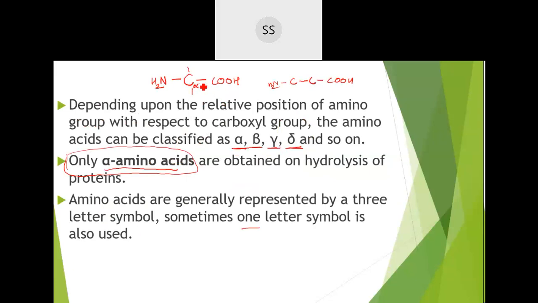Alpha means the amino group is at the immediately next position to the carboxylic acid group. Those are called alpha amino acids, and most naturally occurring amino acids are alpha amino acids. Representation can even be done with three letters. As you have seen, glycine was written as GLY.